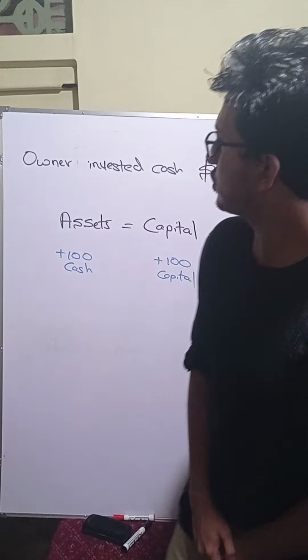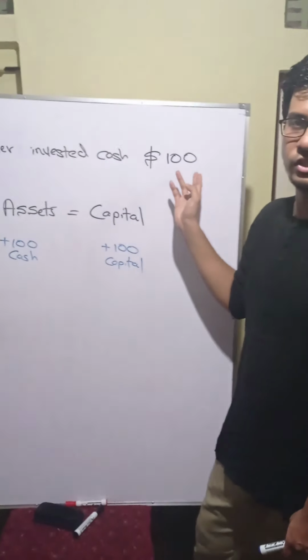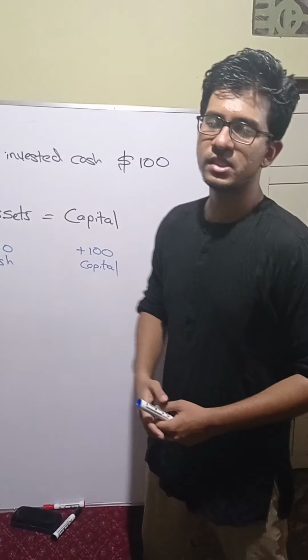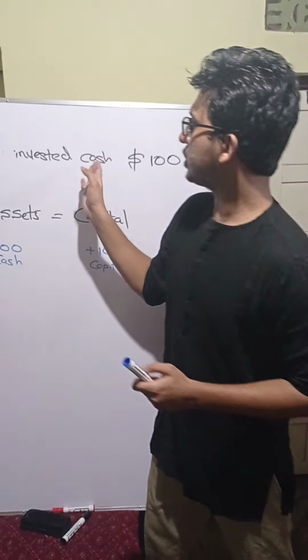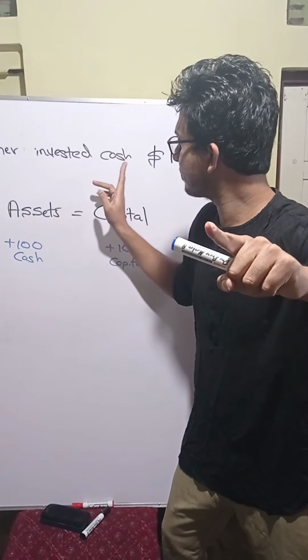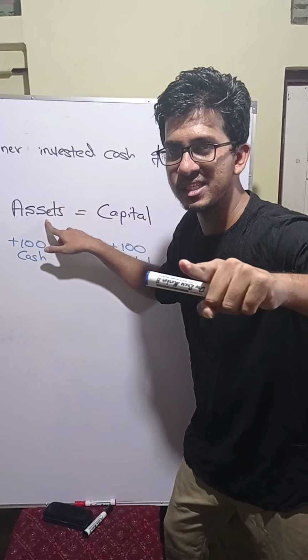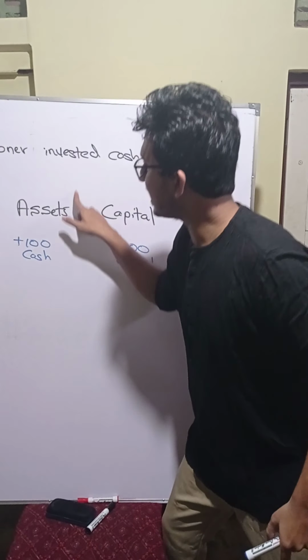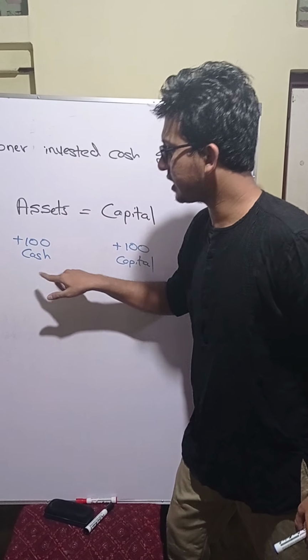Owner invested cash $100. That is the example. Understood? Now if the owner invested cash to the business, what will happen to the business? We know cash is an asset. So when the owner invested cash to the business, assets will increase. So assets plus 100 cash.